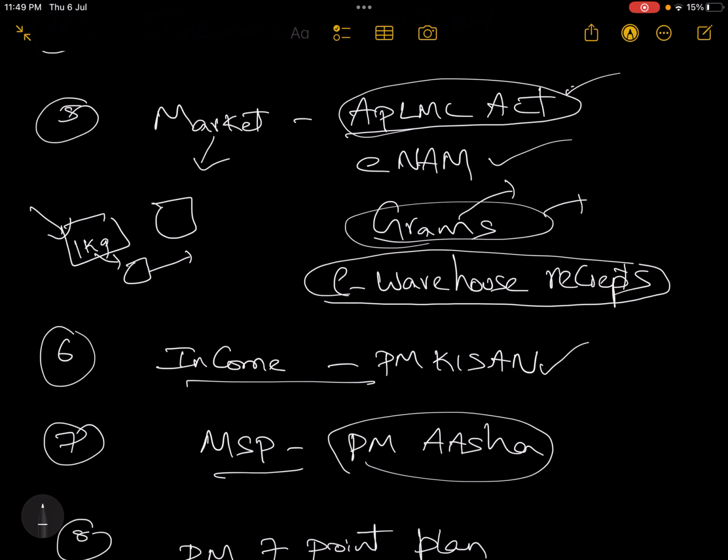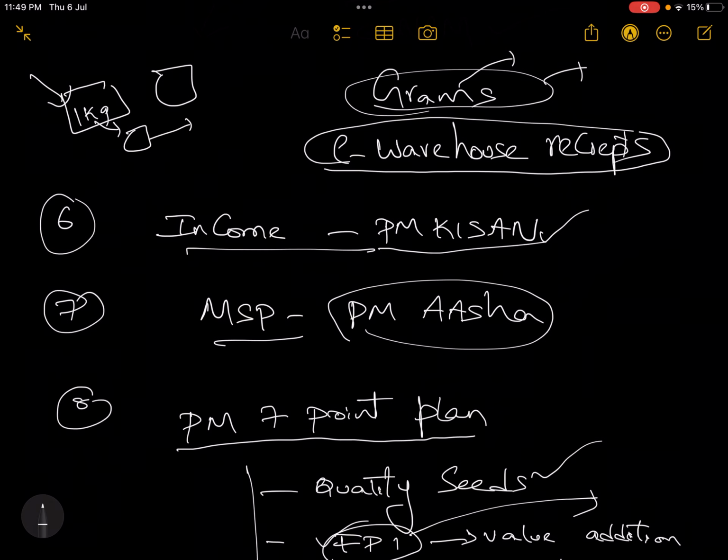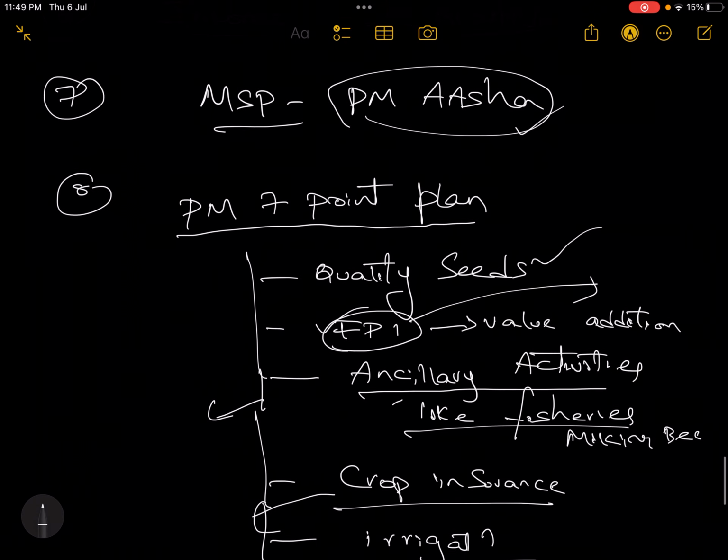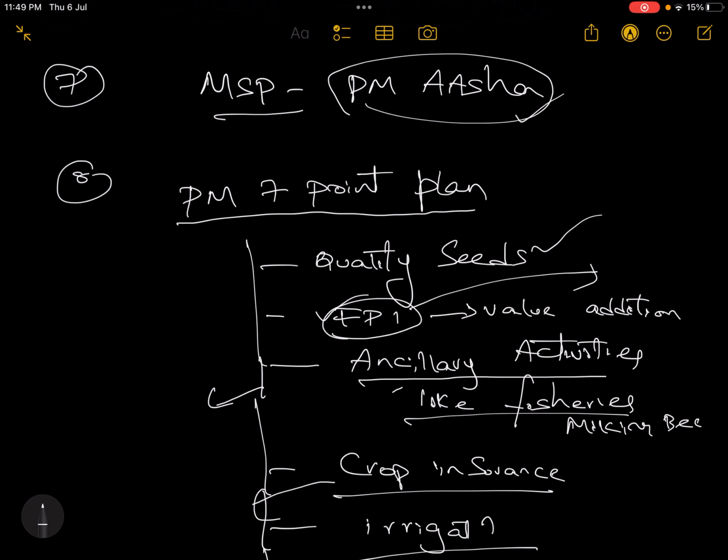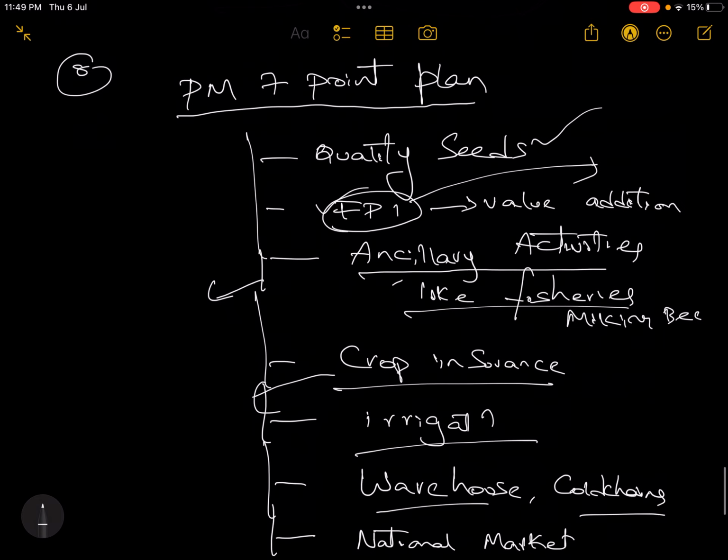Then to provide income security to the farmer, we already have the PM Kisan scheme. MSP reforms we have under the PM Asha scheme. There is also the Prime Minister's 7-point action plan for doubling of the farmers' income. Under this 7-point action plan, the government is focusing on improvement of the quality of seeds. We have seen how the quality of seeds plays a role. 20 to 25% of agriculture production comes from the seeds. That's why focusing on the quality of seeds is very important.